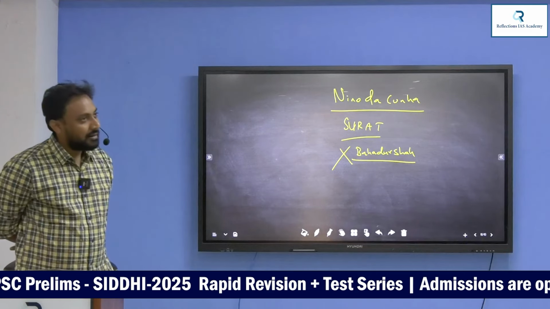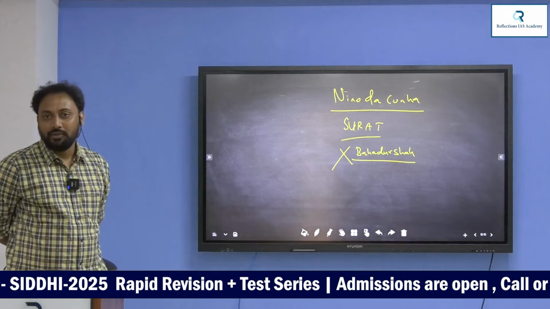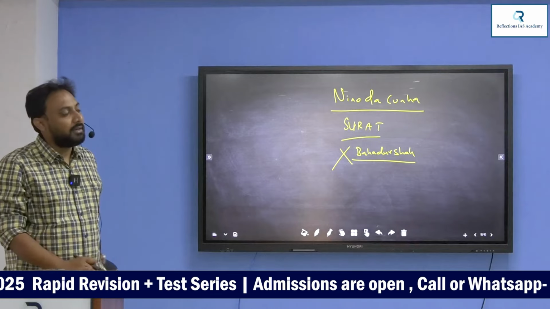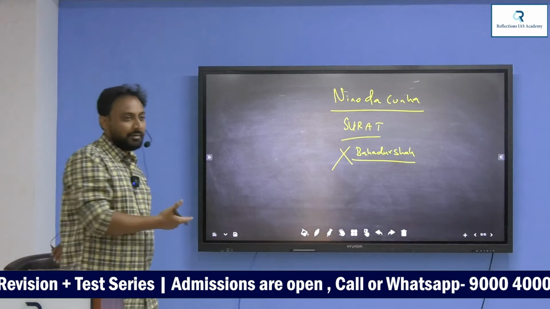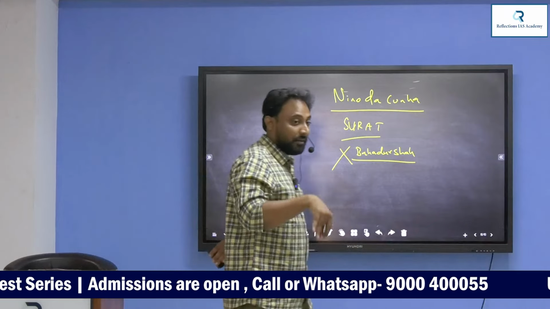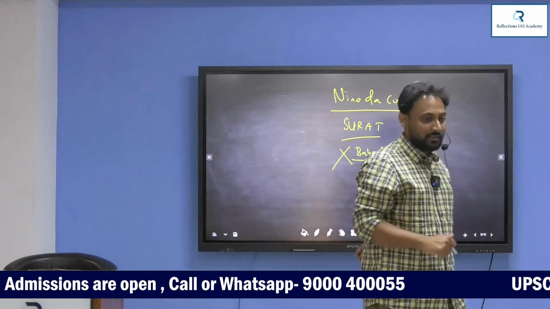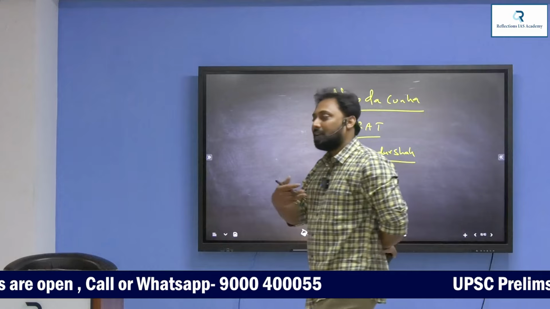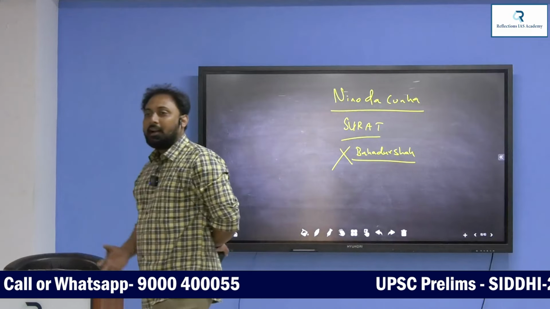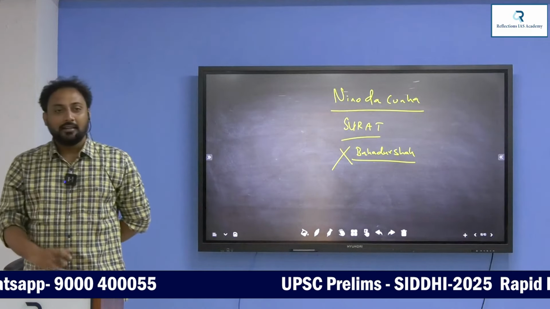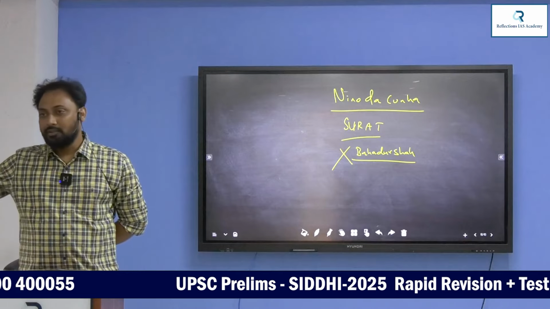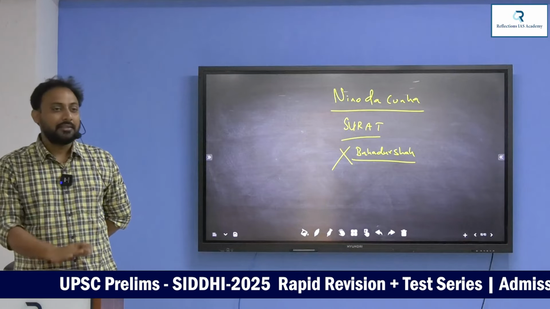Nino da Cunha wanted Gujarat. Further, who was interrupting this man Bahadur Shah? One day he called him to dinner. Understand? In the ship, Portuguese ships are very, very luxurious. He threw a party and they enjoyed. Bahadur Shah was drunk and he was killed. His dead body was thrown out. This is the episode that happened during his time.